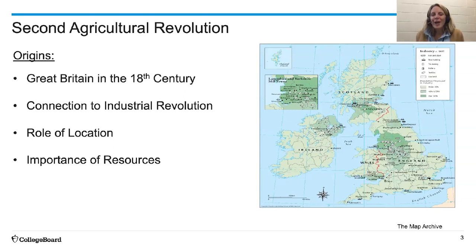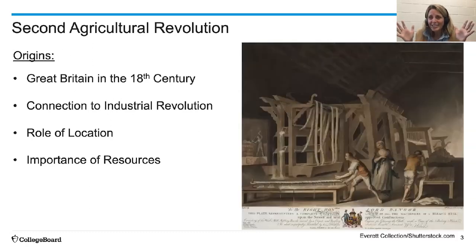But really, the why there has to do with the resources. When we look at England, at the United Kingdom, we look at that resource of coal. We also look at the fact that they had ports around the world, and they were bringing resources from around the world back to England. So from there, what do we do with it? We've got to be able to produce stuff. And so they started using more than just their hands. They started creating different types of machines that also increased the demand for more resources. So we needed people to work not only in these factories, but we needed our farms to produce more, quicker.